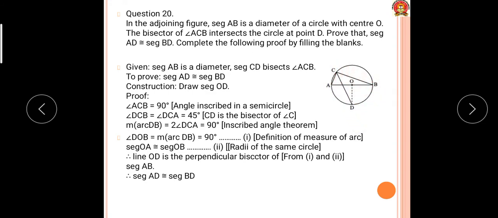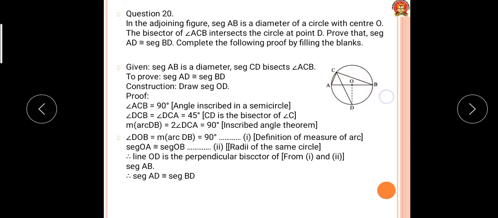By the inscribed angle theorem, angle DCB is equal to half of arc DB. So arc DB is equal to 2 times angle DCB. Therefore the measure of arc DB is equal to 90. Now OA is equal to OB, radii of the same circle. OD is also a perpendicular bisector.